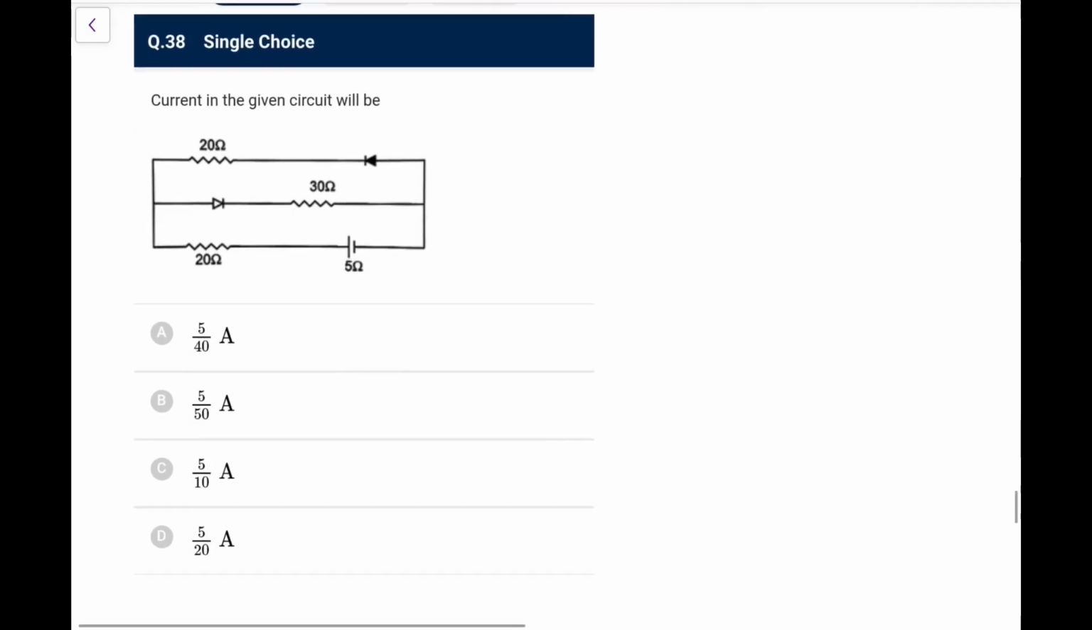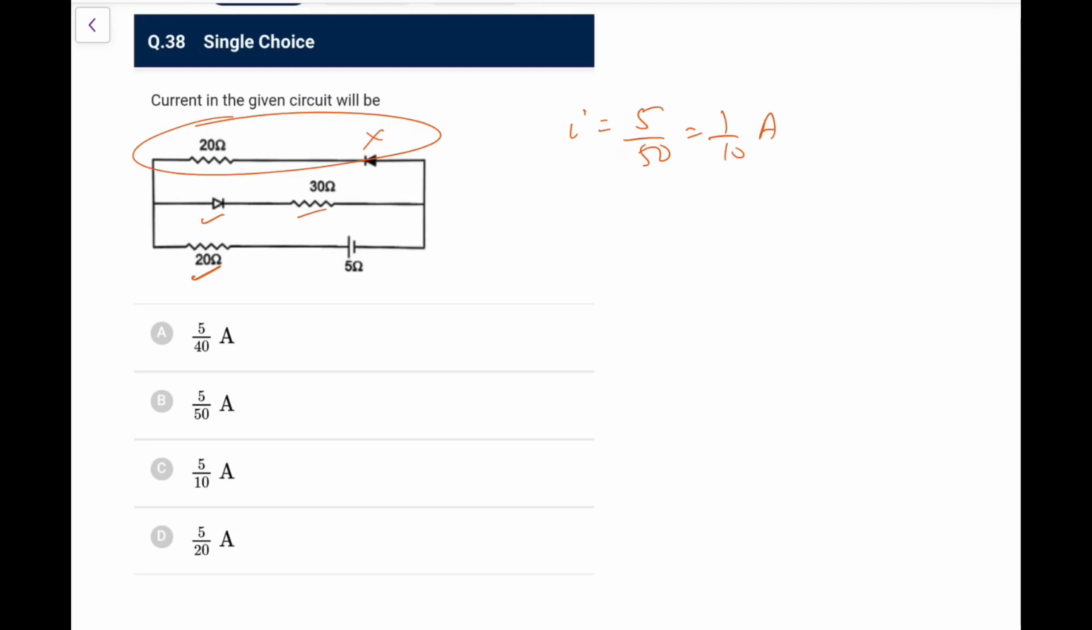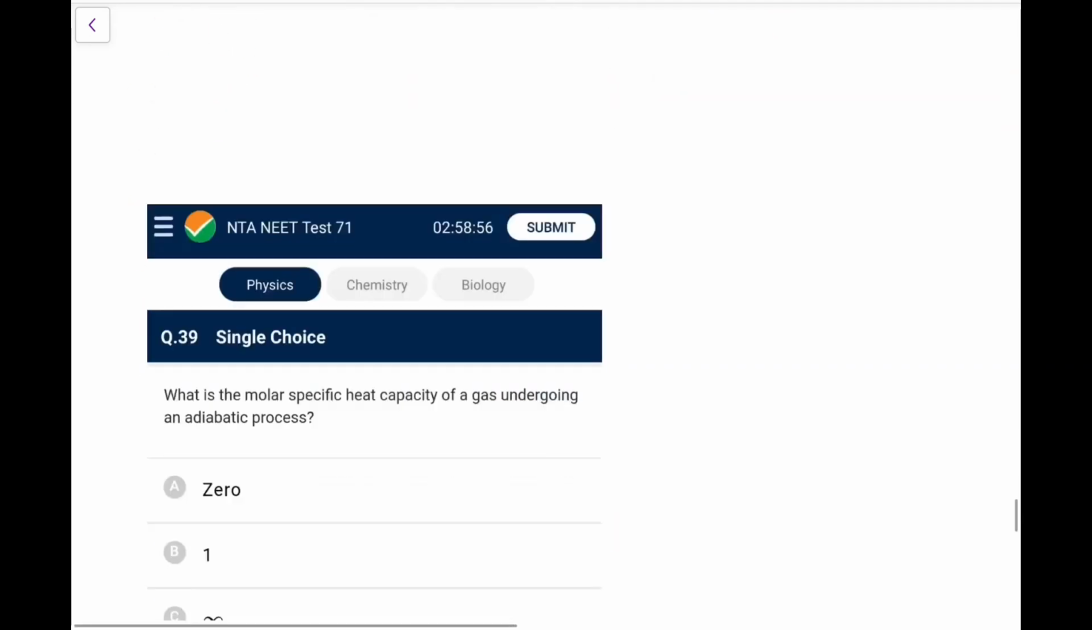The current in the given circuit will be? Just look at the circuit. This is the battery, this is forward bias, this is reverse bias, so this branch is of no use. So the effective resistance is 50, so the current would be 5 by 50, that is 1 by 10 ampere. They have given it like this, so go for B.